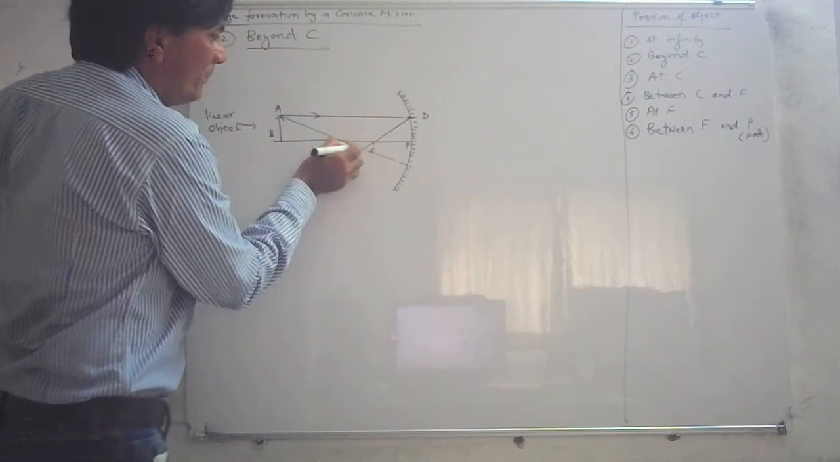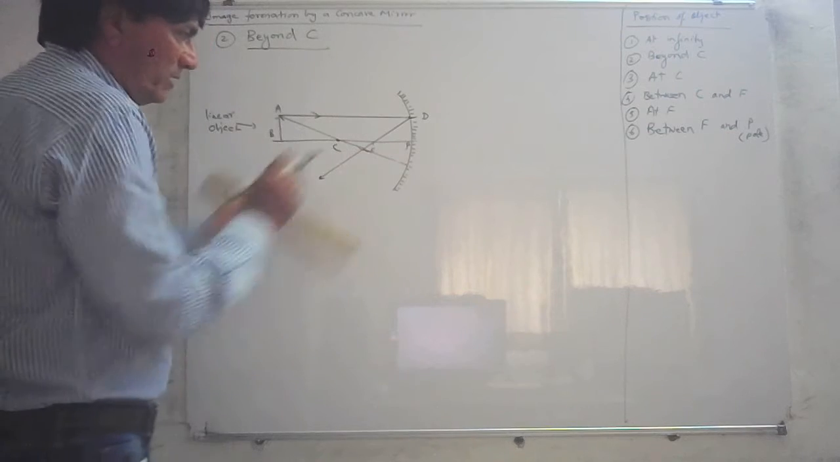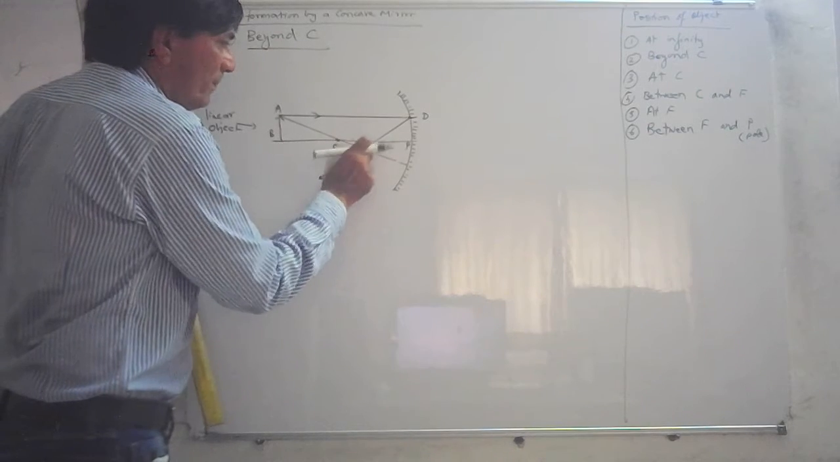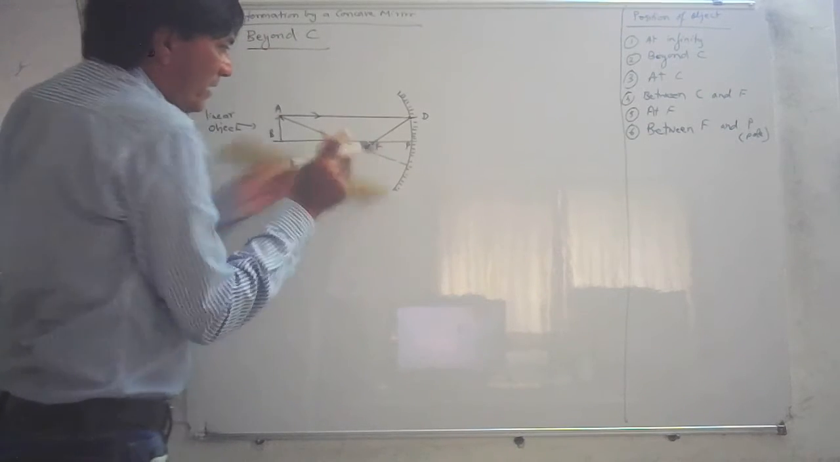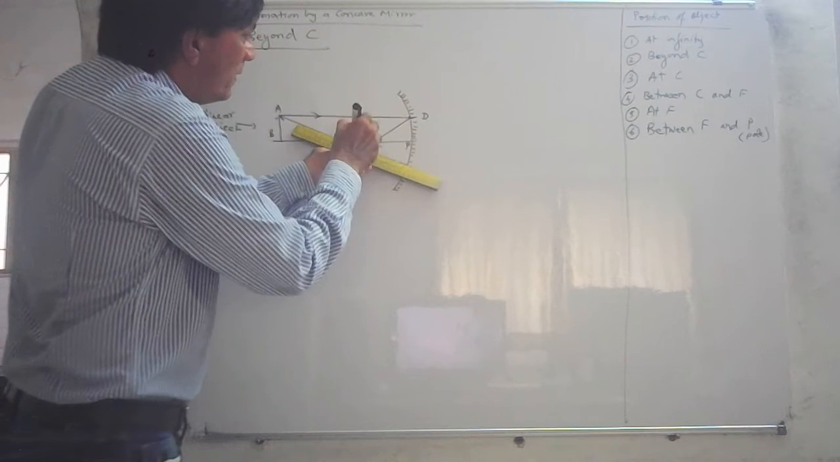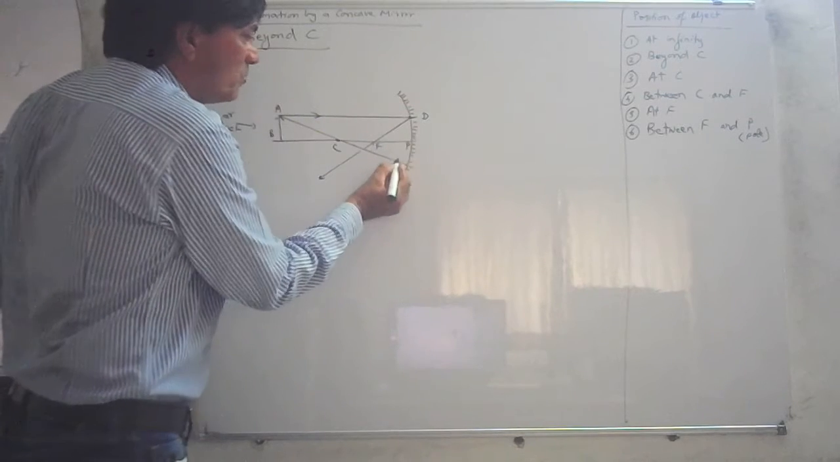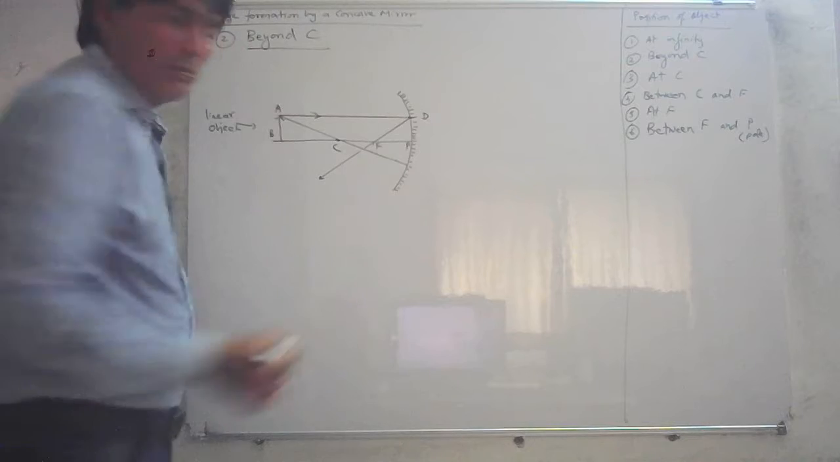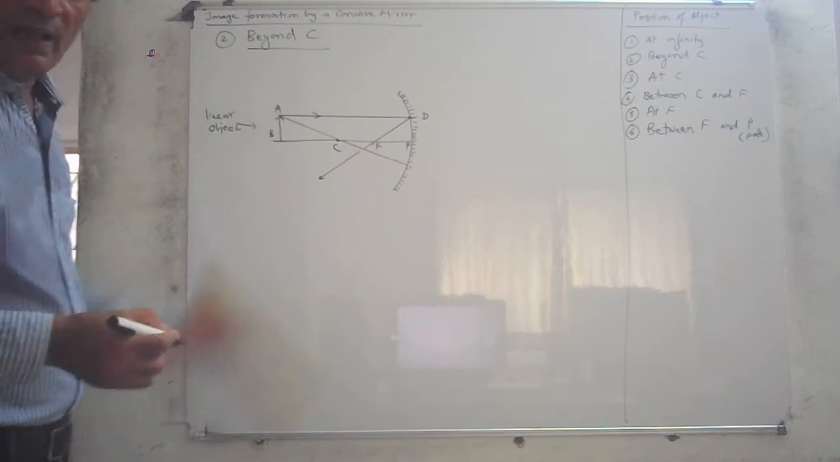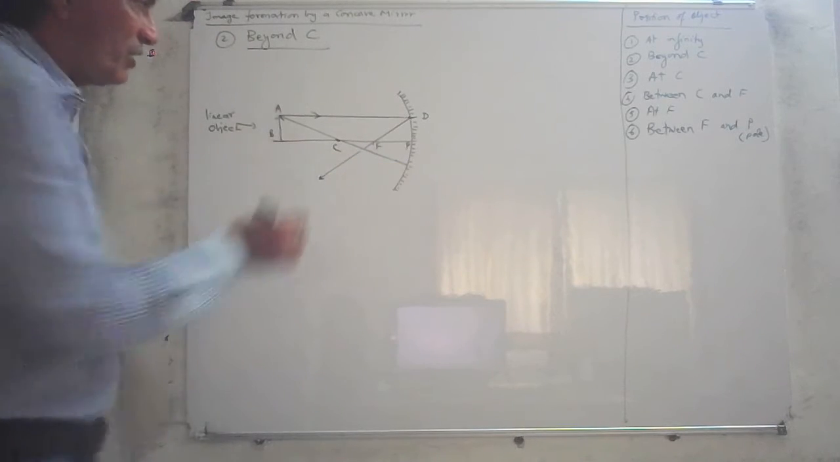Just make sure that your line is correct. It should not slip at all. This is your F, and the board surface is very smooth. It can easily slip, but you should make sure in your notebook it doesn't slip. Alright, now after reflection, now you can see here